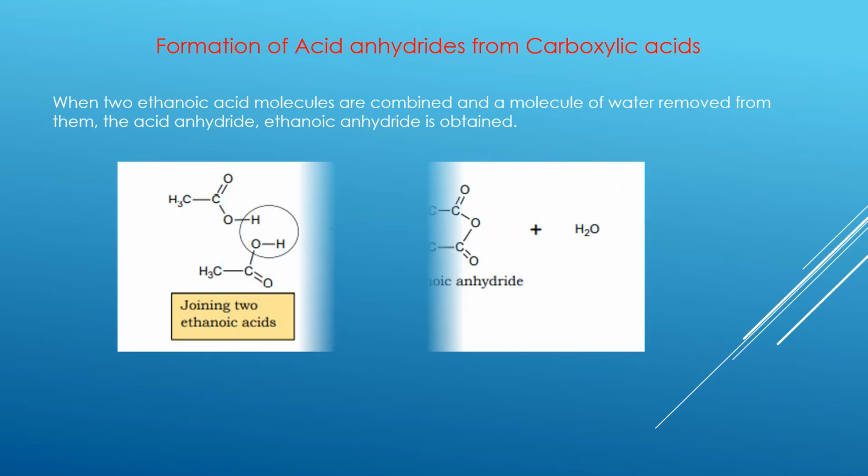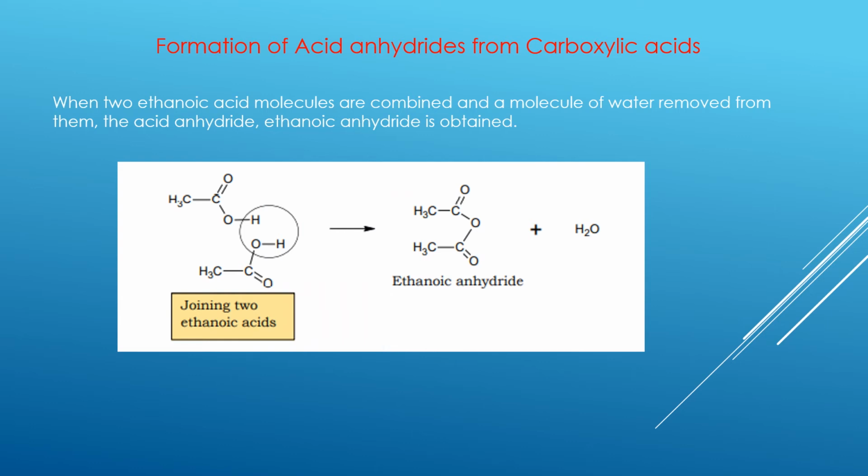So let's look at this example here. In this example, we have one carboxylic acid, and there is another carboxylic acid here. A 2-carbon carboxylic acid is called ethanoic acid. One of the carboxylic acids is going to lose the H, while the other is going to lose the OH.